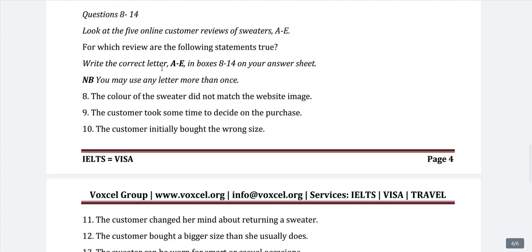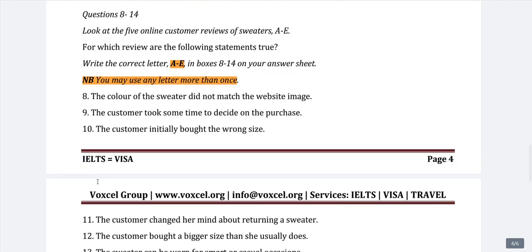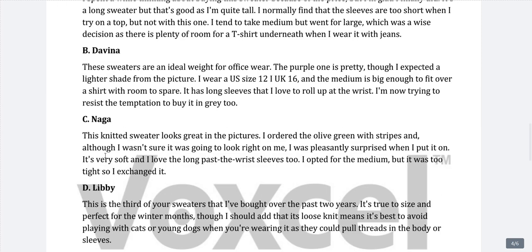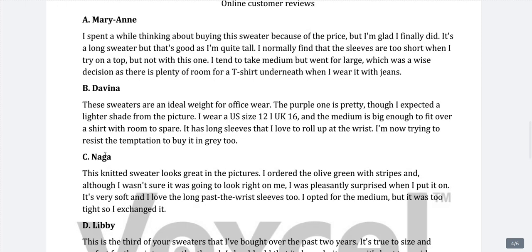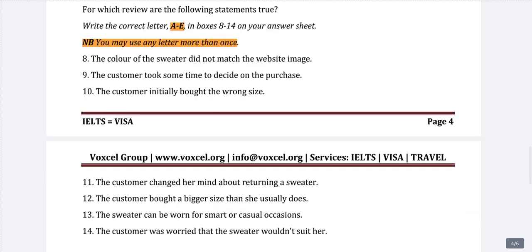Here we have to write the correct letter A to E in boxes 8 to 14. This is very important to note. You may use any letter more than once, meaning we have 1, 2, 3, 4, 5, 6, 7 questions but only 5 paragraphs, so obviously we have to repeat one or two paragraphs. Maybe there are 2 questions with information in A, maybe 3 questions with information in A. So some letters will be used more than once.